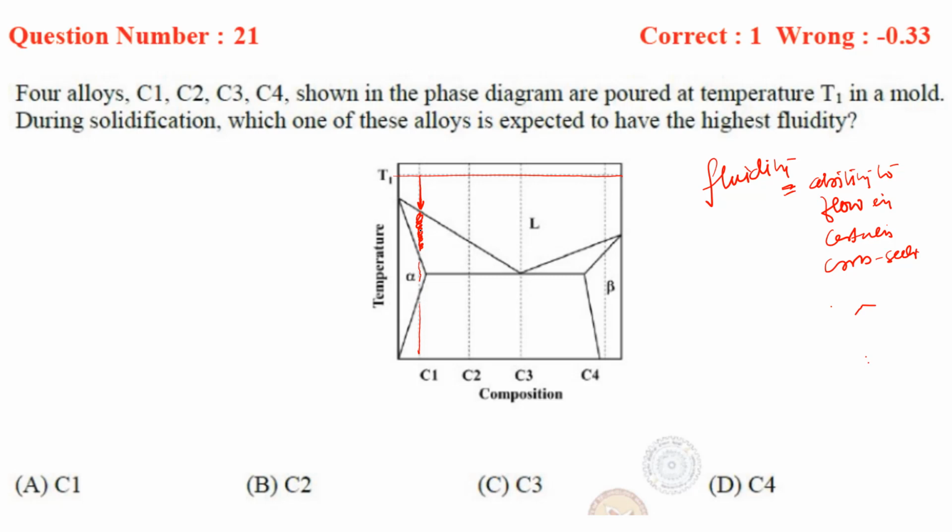In C2 also the two-phase mixture is there. But in the case of C3, there is only one point at which the melting or solidification takes place. In the case of C4 also, a two-phase mixture is there. So only in C3 are we getting a single point of solidification. That's why this alloy will have the maximum fluidity. So the option will be C3.